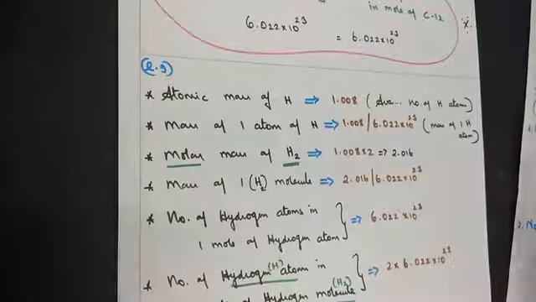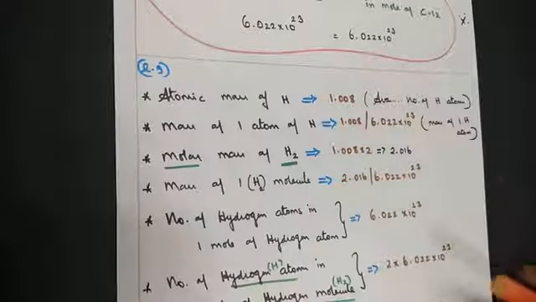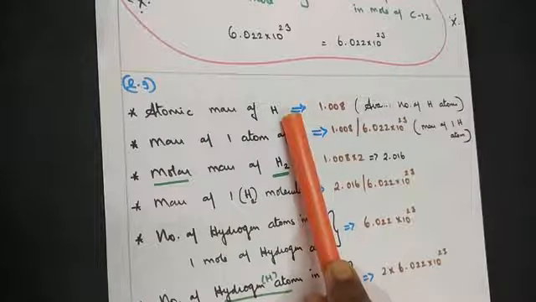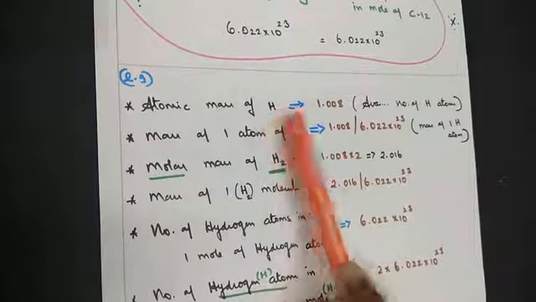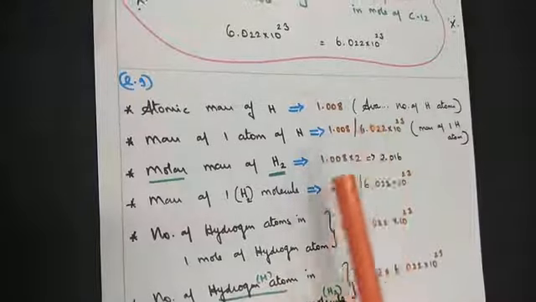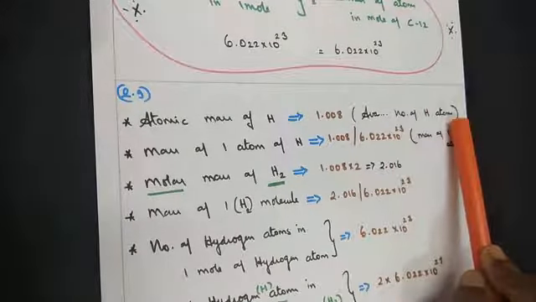Now in terms of 1 mark questions, I need to teach you a little more, so you understand the concept more easily. Atomic mass of hydrogen we have calculated using the relative atomic mass. So atomic mass of hydrogen is equal to 1.008. This is Avogadro number of hydrogen atoms. Am I making it clear, my children?